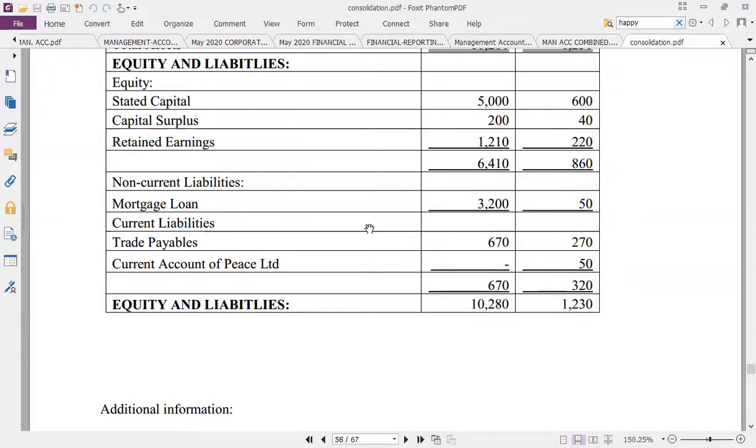Current account. That is all. But in the next questions we solve, some of the questions will have it added to the normal payable and receivable. That's a very difficult one. If they add it to normal payable, the treatment is not different from what you see here. It's the same treatment.